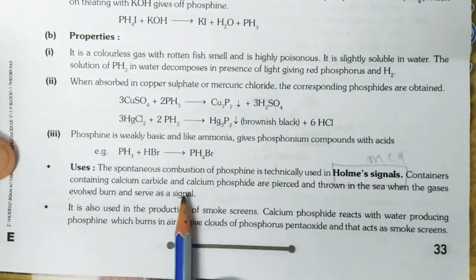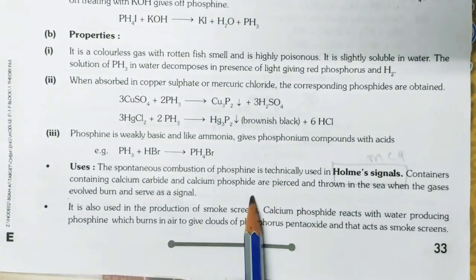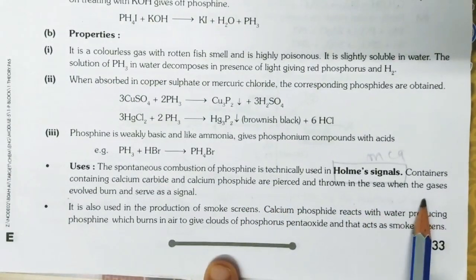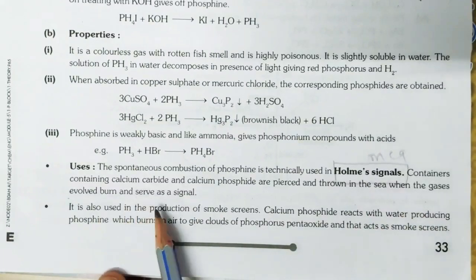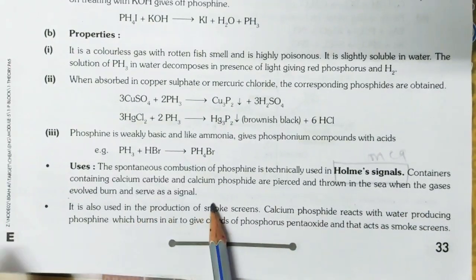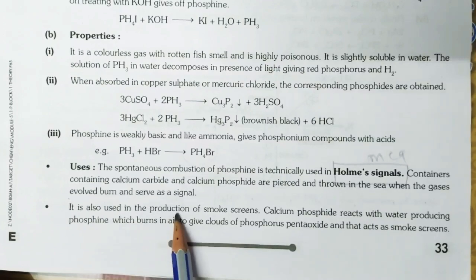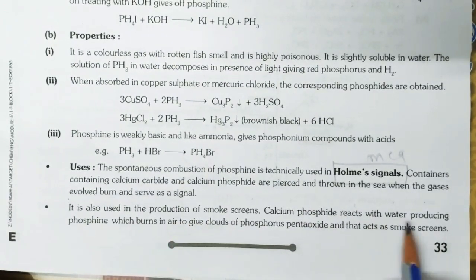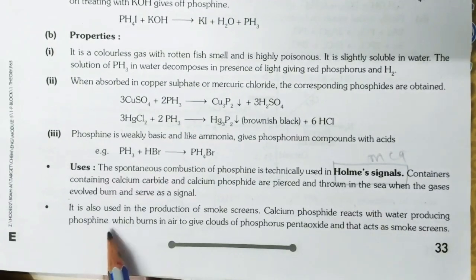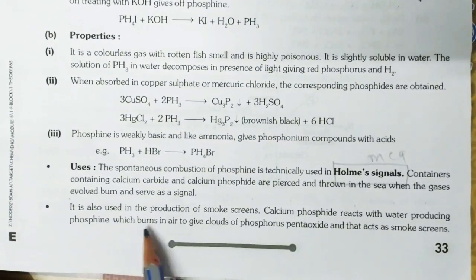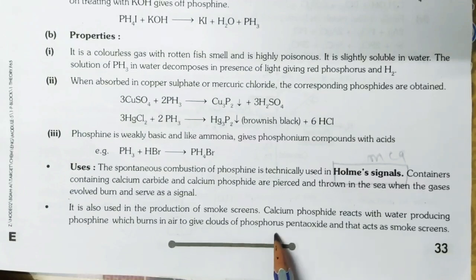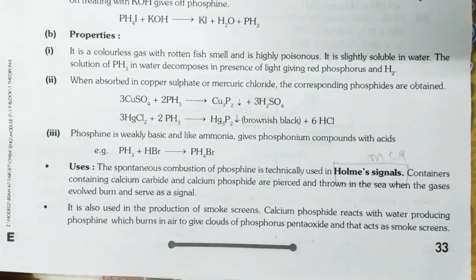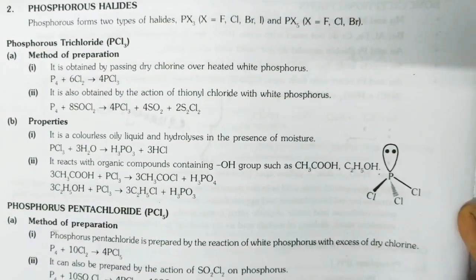Containers containing calcium carbide and calcium phosphide are pierced and thrown in the sea; when the gas is evolved, it is burned and serves as a signal. It is also used in the production of smoke screens. Calcium phosphide reacts with water, producing phosphine, which burns in air to give clouds of phosphorus pentoxide, and that acts as smoke screens.